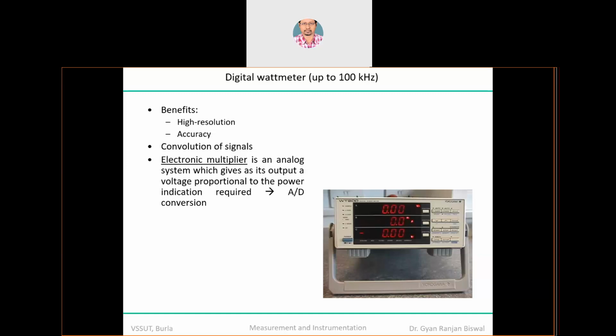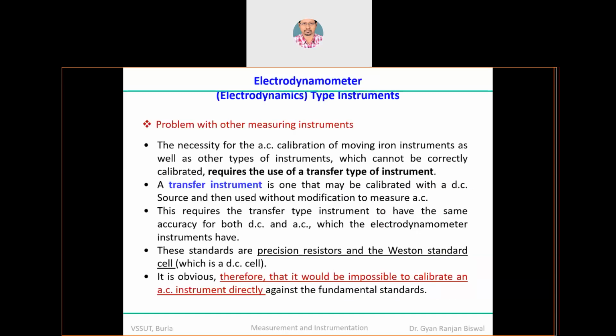You can store it with the least amount of memory. That's why a digital wattmeter has an A to D converter, that means ADC, and data acquisition devices, as an integral part. This is just for your information, not in your course.